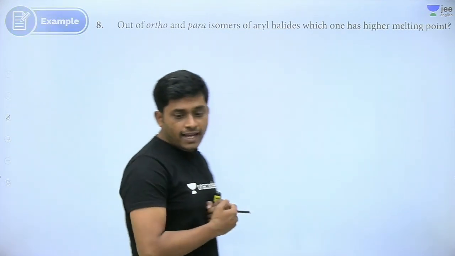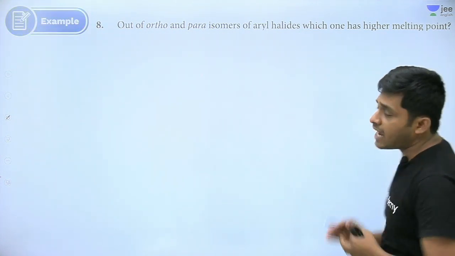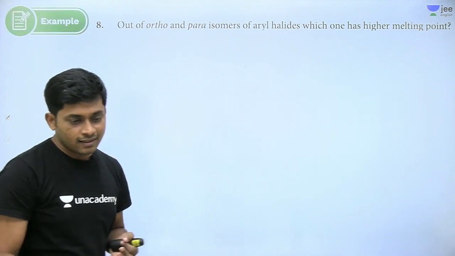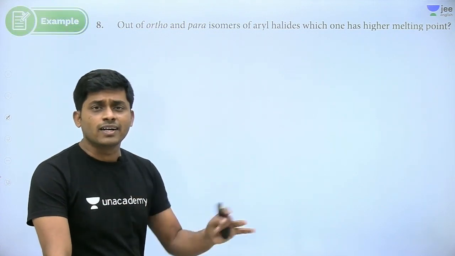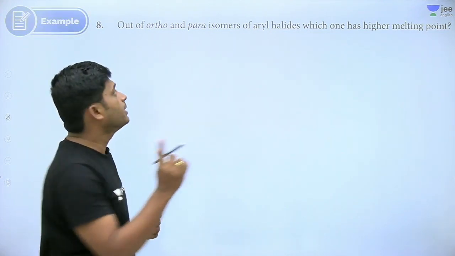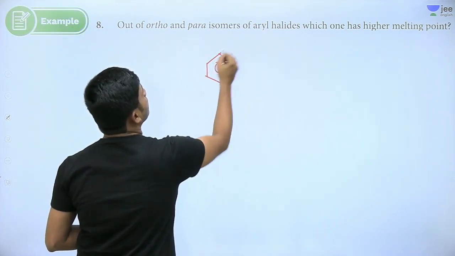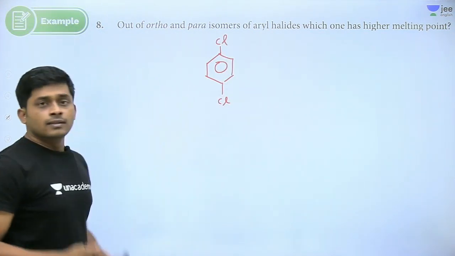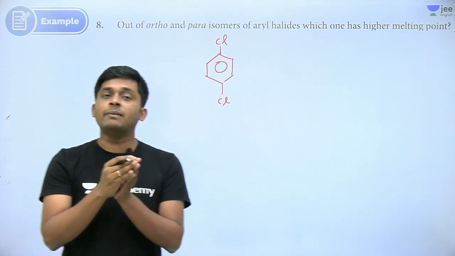Out of ortho and para isomers. Next question, see this. Aryl halides, which one has high melting point? What is the reason now? Ortho and para. Just one word. Which one has highest melting point? I'll explain the reason also. This is a very good question. Okay. See here. The para one. It has high symmetry. More symmetry. Closely packed. Closely packed means melting point is more.